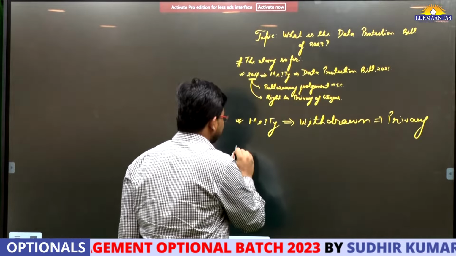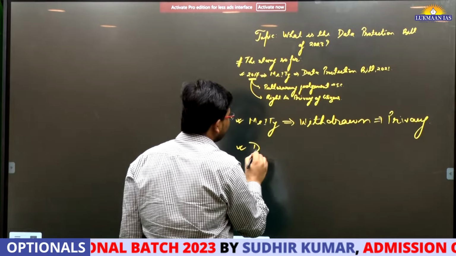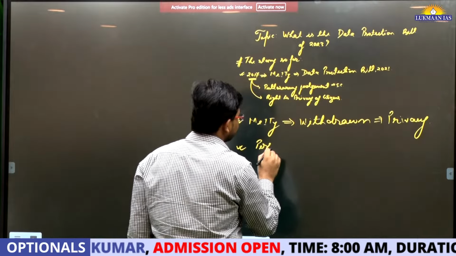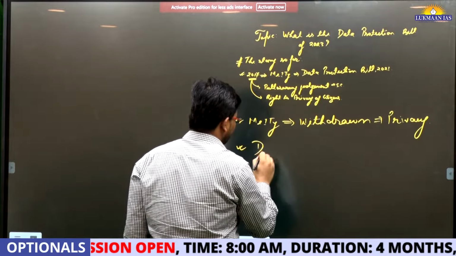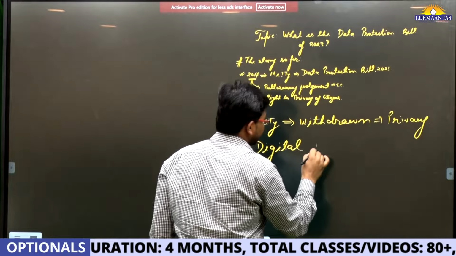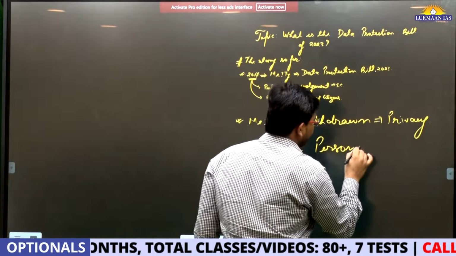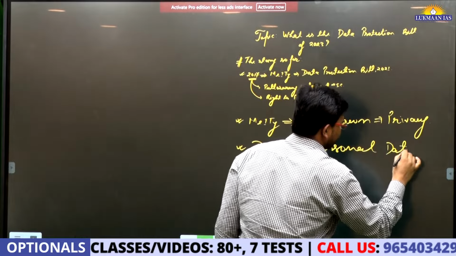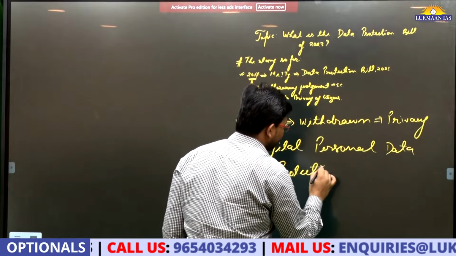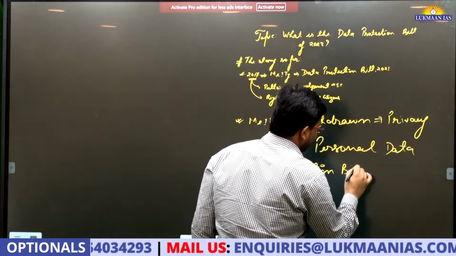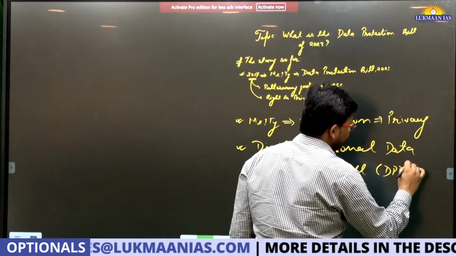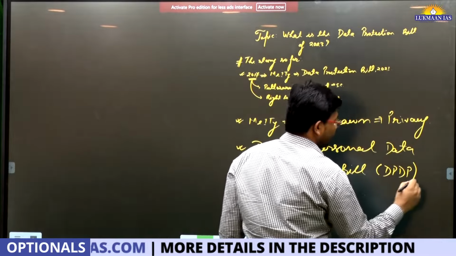After this, they came up with another version of the bill, which is known as the Digital Personal Data Protection Bill. In short, it is known as the Digital Personal Data Protection Bill, 2023.